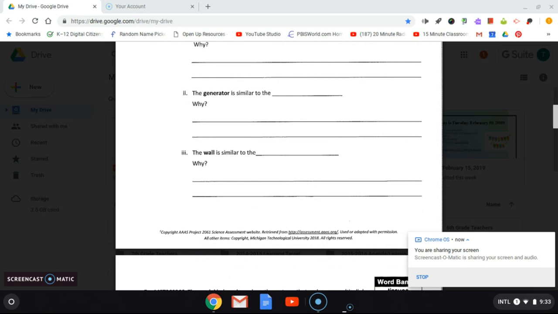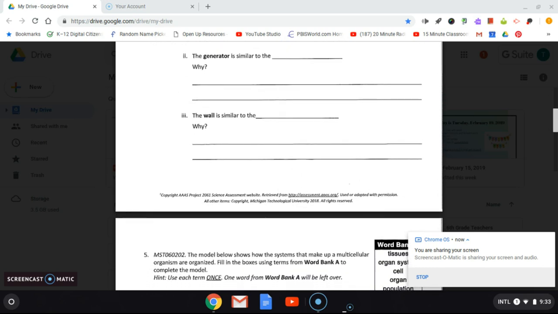For 2, the generator is similar to what cell part? And then give an explanation as to why. And for 3, the wall is similar to what cell part? And then explain why.